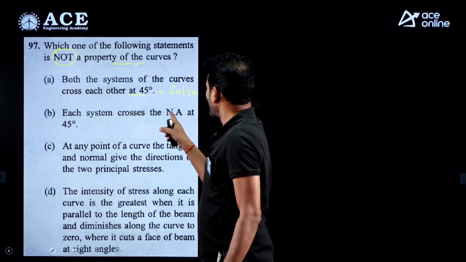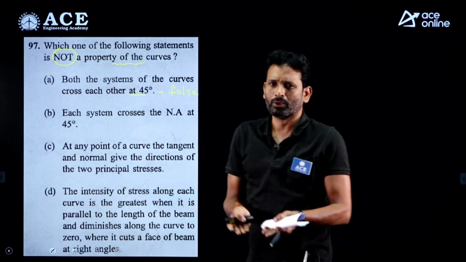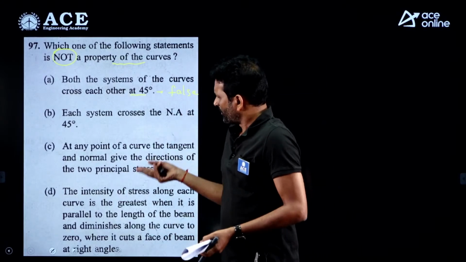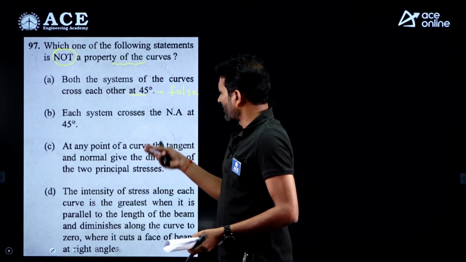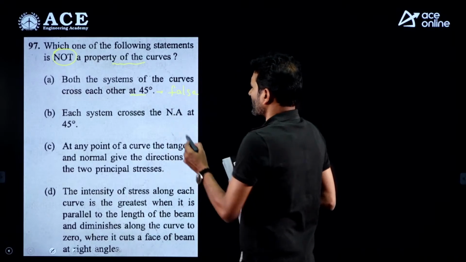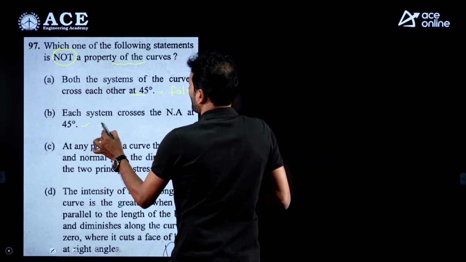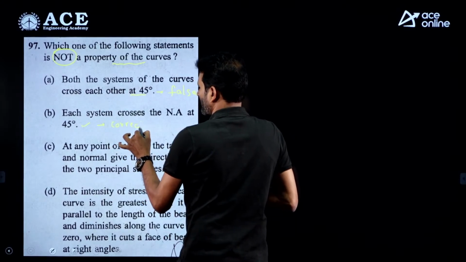Each system crosses the neutral axis at 45 degrees. That is, both the principal tensile stress trajectory and the principal compressive stress trajectory are crossing the neutral axis exactly at 45 degrees. This is the correct statement, a correct property.